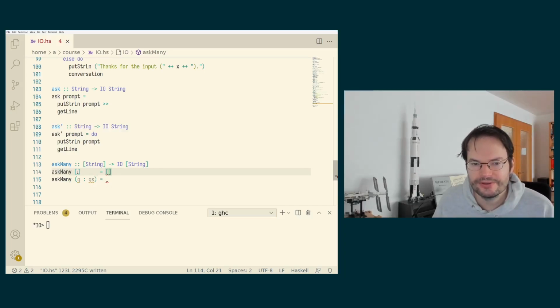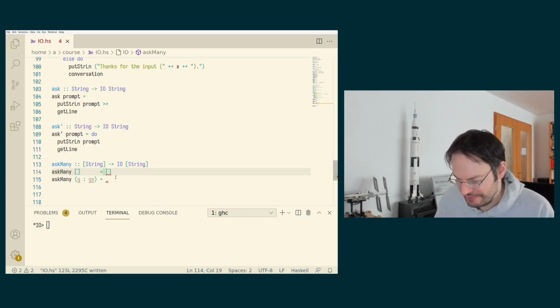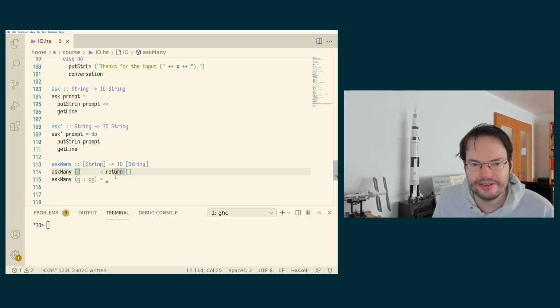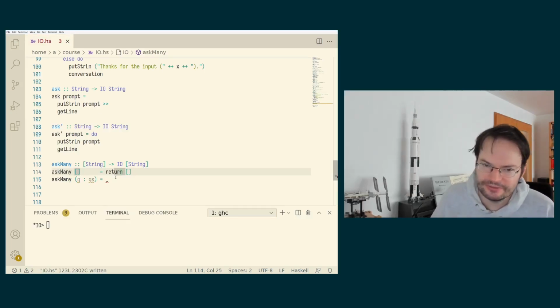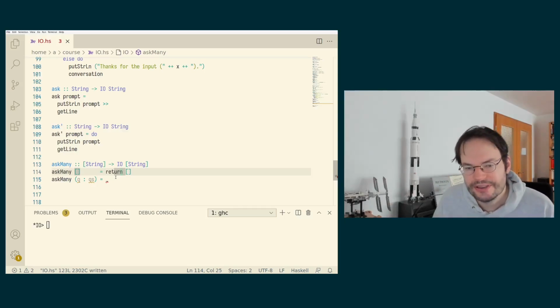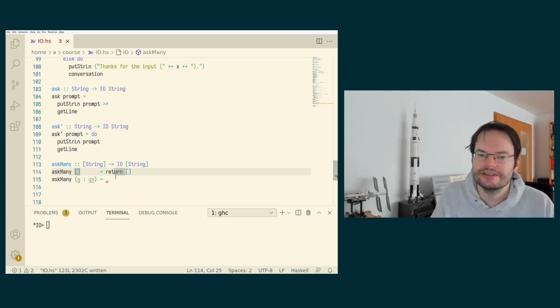So that means also in this base case we have to create something of that type. And now it again comes in very useful that we have introduced this return function that we can use in order to say, well, in this particular special case, we don't actually need to perform any side effects. I already know what the result is, namely the empty list, but I can lift that into the world of I/O actions.